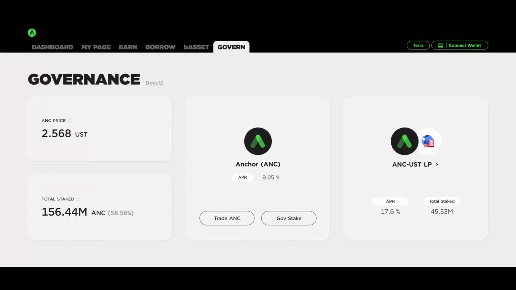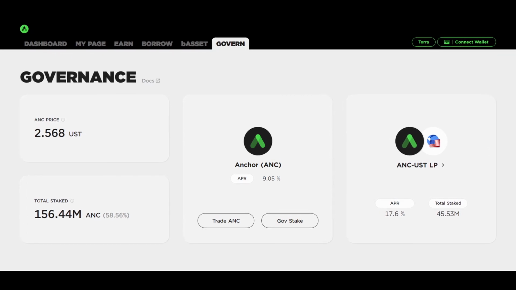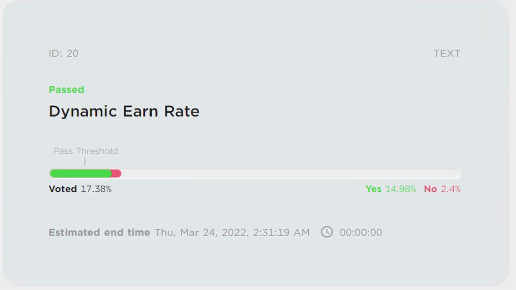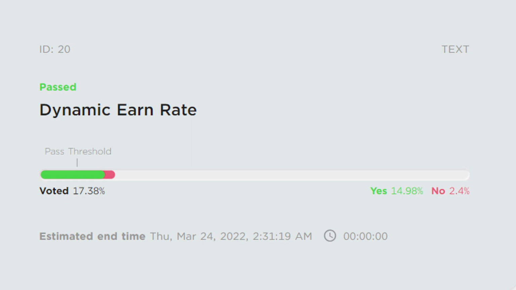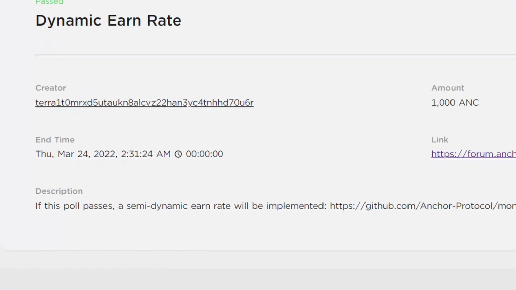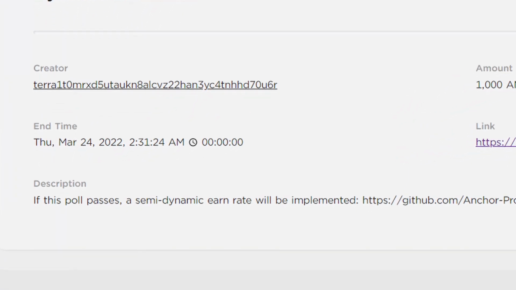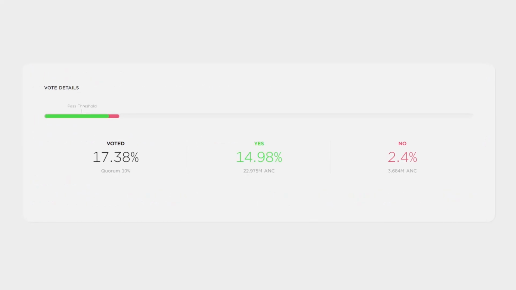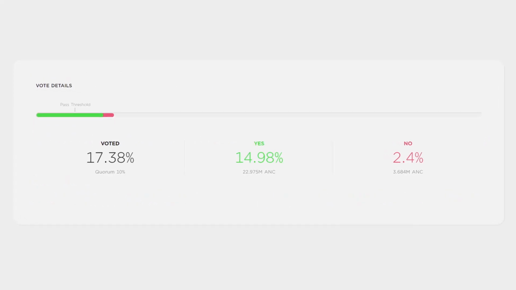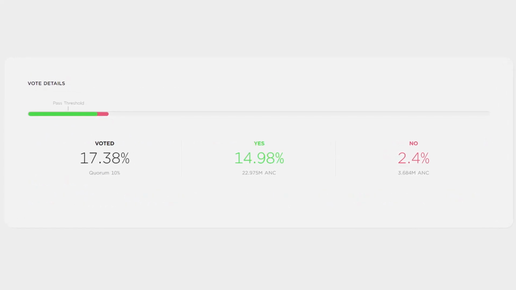But now someone came up with a potential solution for this problem. As you may know, Anchor protocol is governed by the people that own the Anchor token. These people can suggest changes to be made in the protocol and they are voted in a poll. In this case, we have the dynamic earn rate. As you can see in the description, if this poll passes, a semi-dynamic earn rate will be implemented. And we can see that the poll has passed the threshold and there are more votes for yes than no.